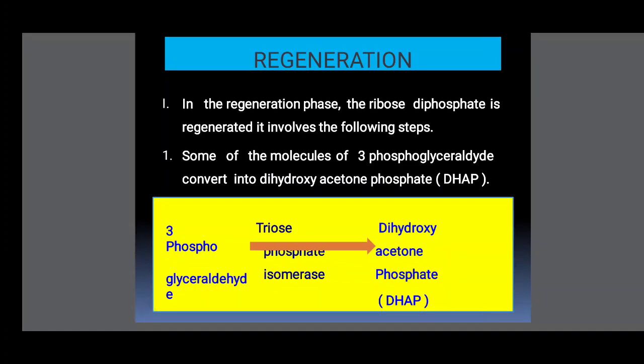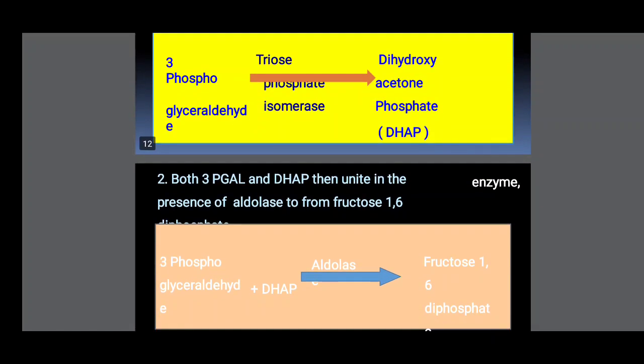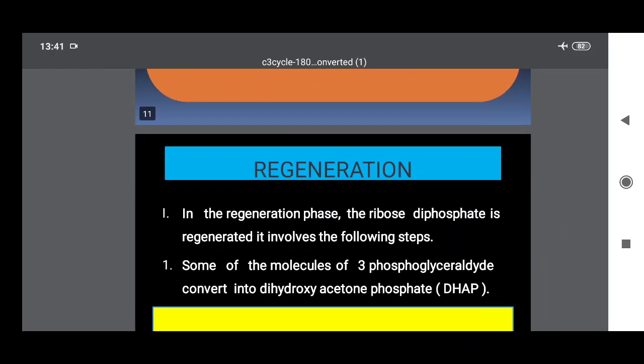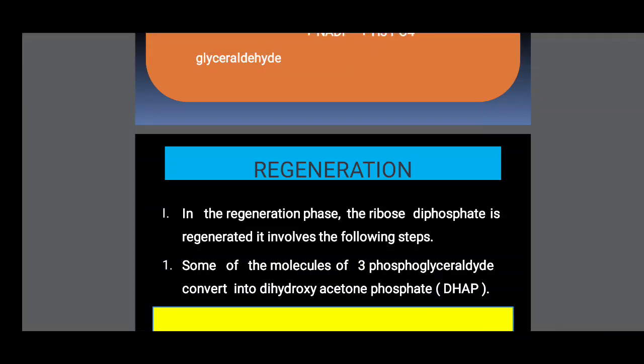So next, in the regeneration phase, ribulose bisphosphate is regenerated involving the following steps. Some of the molecules of 3-phosphoglyceraldehyde are converted into dihydroxyacetone phosphate. Next, both 3-phosphoglyceraldehyde and DHAP unite in the presence of aldolase to form fructose 1,6-bisphosphate. Before that, of the 6 phosphoglyceraldehyde, 1 phosphoglyceraldehyde is exported to the cytoplasm and converted to sugar molecules.